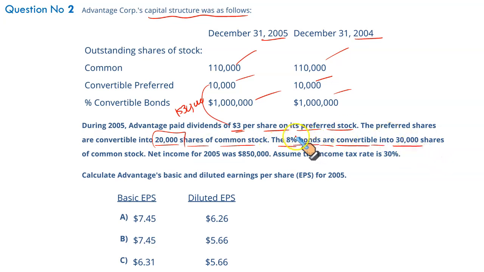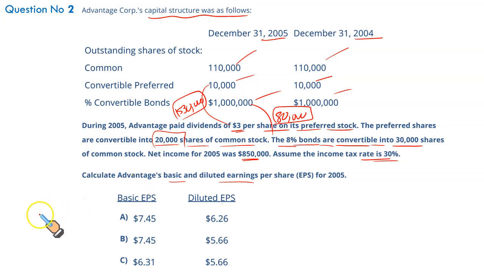So let us calculate the interest saved also for the purpose of diluted earnings per share. So 8% bonds, and this is the value of the bonds. 8% of 1 million gives you 80,000 as interest. This is your interest which will be saved in case of diluted earnings per share, and this $30,000 is your preferred stock dividend, right? What do we need? Net income for the period was 850. Assume the income tax is 30%. Calculate Advantage basic and diluted earnings per share.